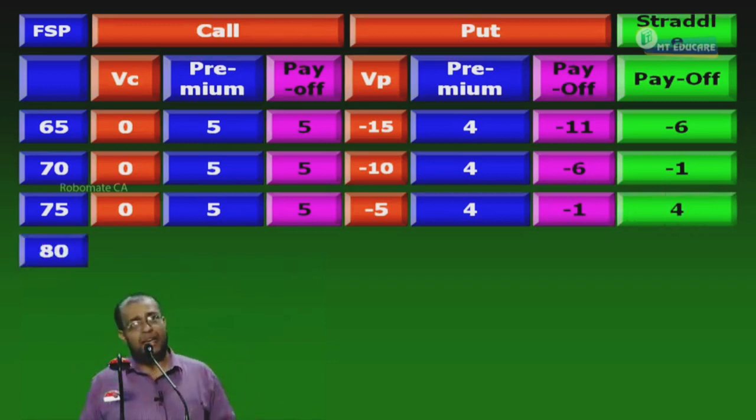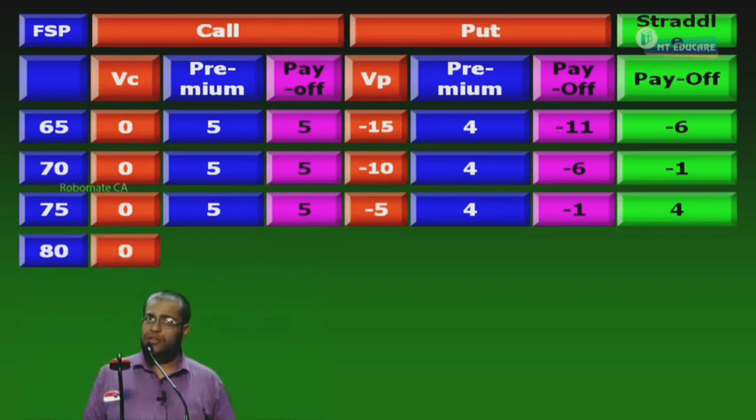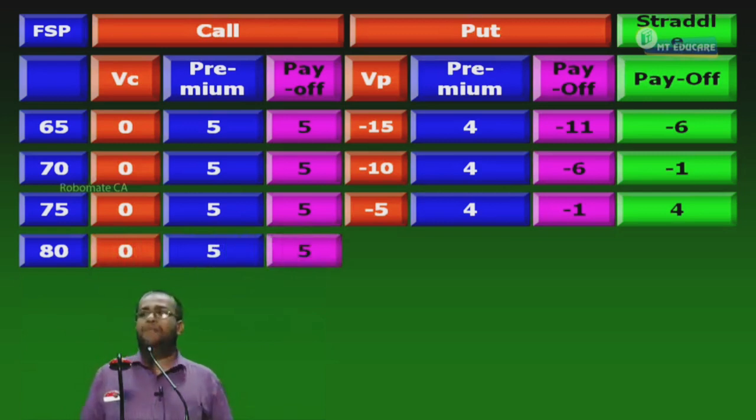Next is what? 80. When the holder of call exercise or lapse? Indifferent. It's going to be what? 0. What is the premium received? 5. What is the payoff? 5. With the put holder also what? Lapse. Right to sell at 80.